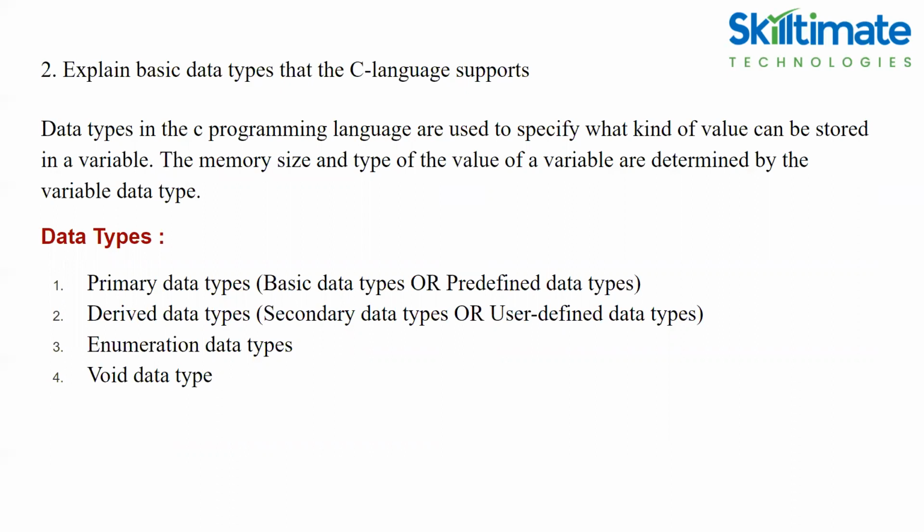What is a data type? Data types in the C programming language are used to specify what kind of value can be stored in a variable, the memory size, and the type of the values of a variable is determined by the variable's data type. For example, I want to give an instruction to the computer like I want to store the value 10. So where I need to store it, I have to create a variable.